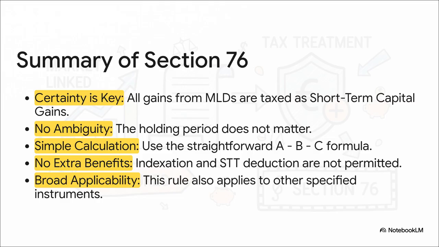3. The calculation is a simple A minus B minus C. 4. Don't look for any extra tax benefits like indexation or an STT deduction. They're not allowed. And 5. It's worth remembering that this section has a broad scope, so it could apply to other securities too. Essentially, Section 76 creates a really clear, simple, and strict tax system for these instruments.